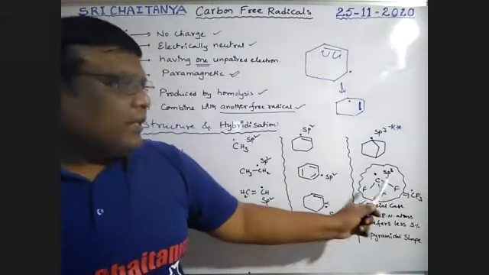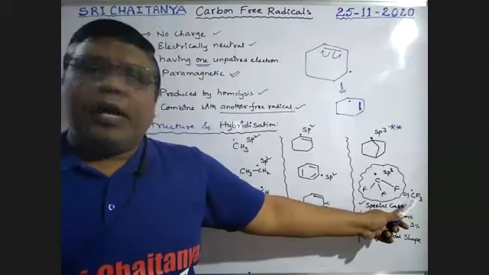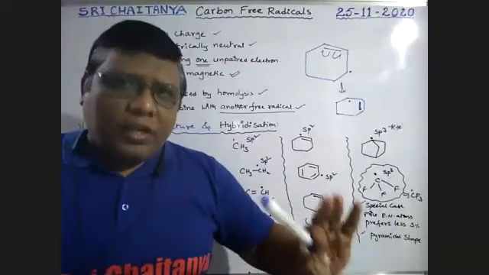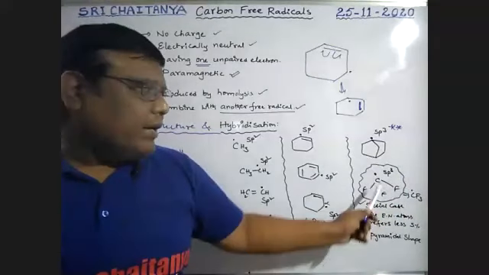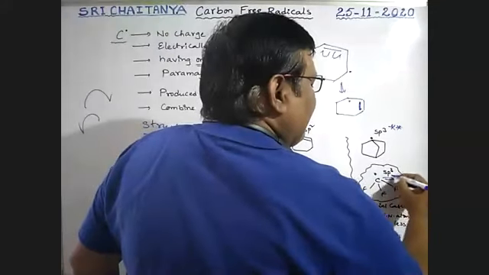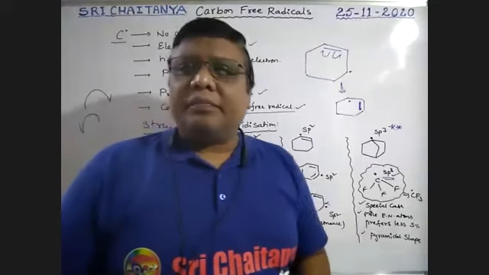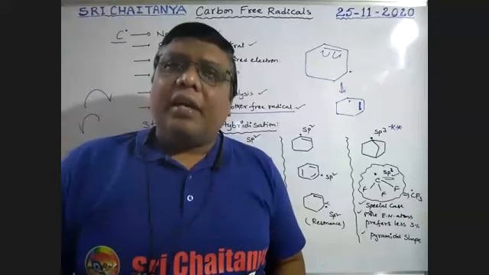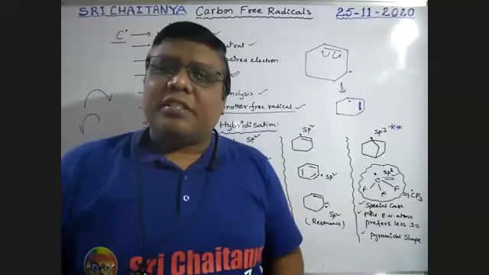Next, one more special case. That is CF3. Generally we feel carbon free radicals are sp2, but here it is sp3. It is also very, very important, boys. Why, sir? Because here the fluorine atoms are highly electronegative elements. Highly electronegative elements always withdraw electrons, boys.